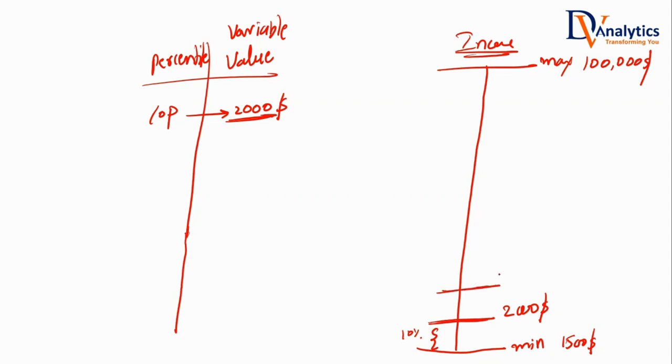Similarly, can you explain to me the 20 percentile value? What does that mean? Let's say the 20 percentile value is 4,300. What exactly does this mean?